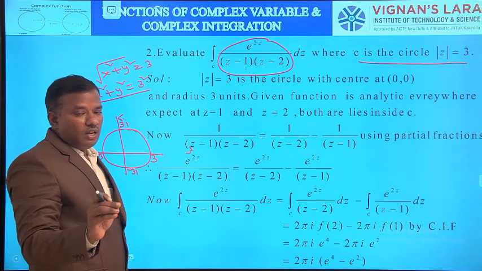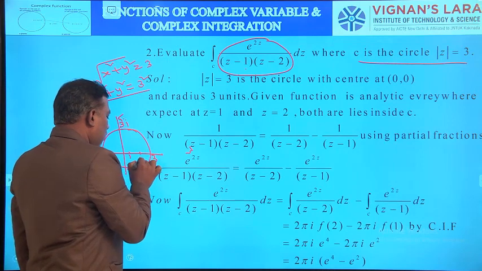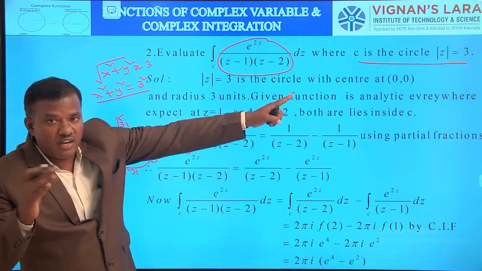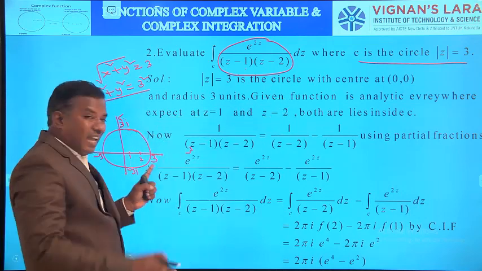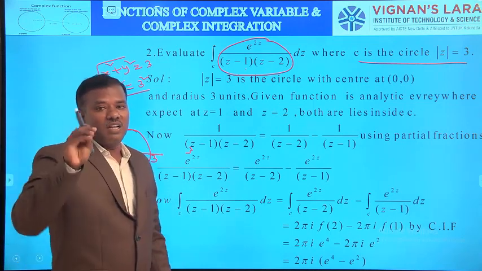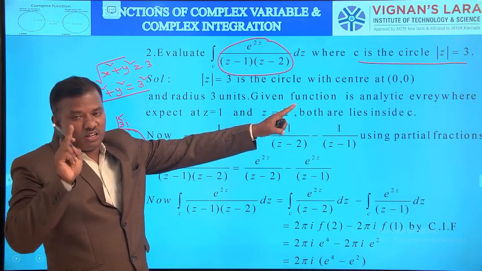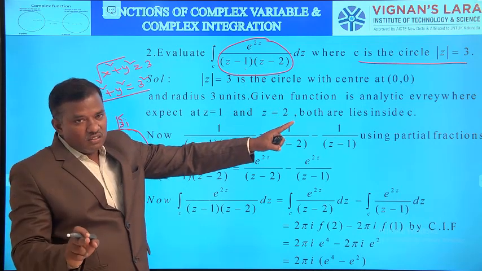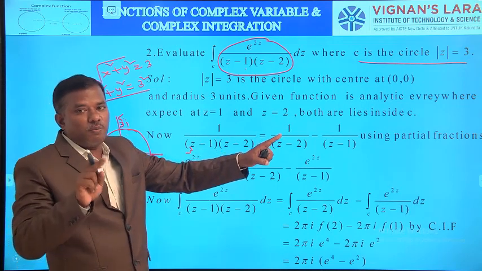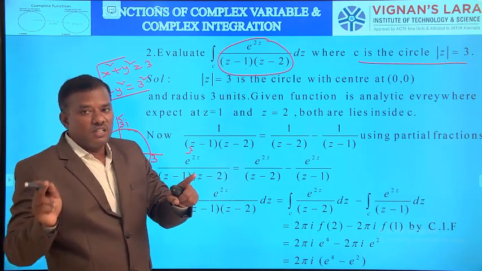This is z equal to 1 and it is z equal to 2. Both are below 3. What is 3? The radius of the circle. So 1 and 2 both lie inside C. So in both cases we can apply Cauchy's integral formula. So what are the steps? Identify the curve C, then explain the curve C, then identify the integrand, then identify the singular points, then identify which point lies inside C and which point lies outside C. Here z equal to 1 and z equal to 2 both lie inside C.